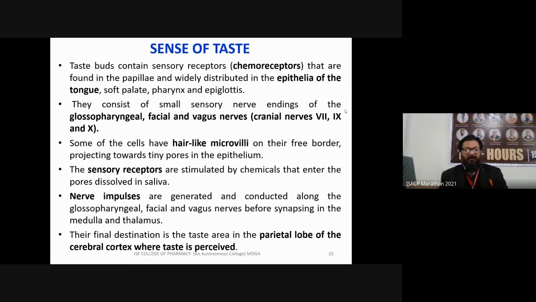I will discuss the cranial nerves after this lecture, because in my previous lecture, due to shortage of time, that portion we just went through. So we will discuss now in detail about cranial nerves.